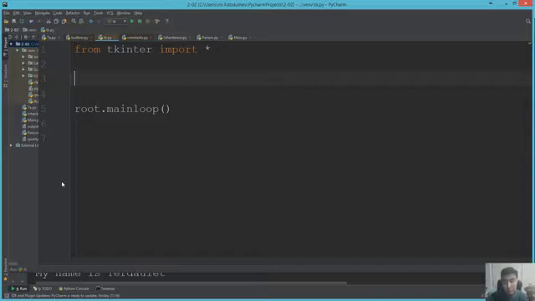Okay guys, let us create three functions for these three buttons of the mouse. We have right. Okay, we'll use event.